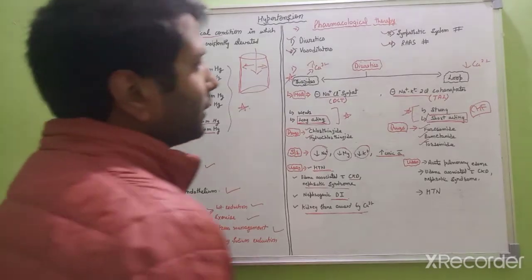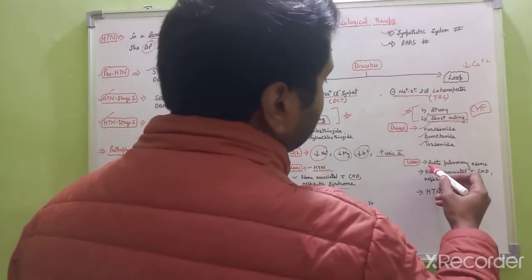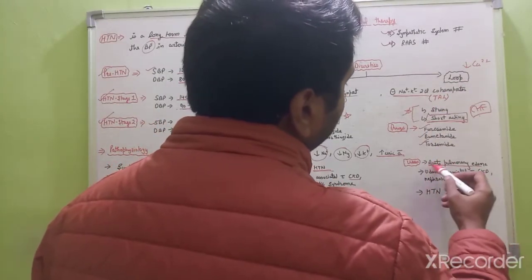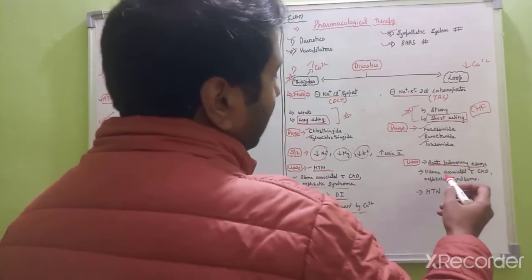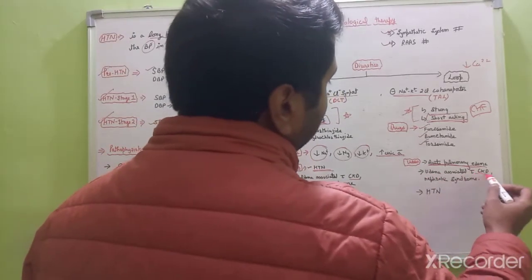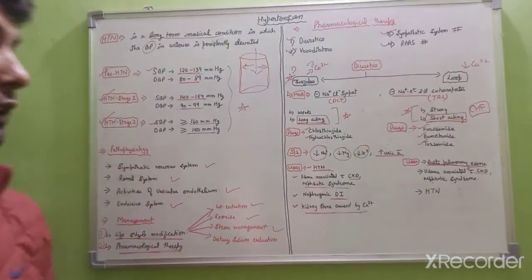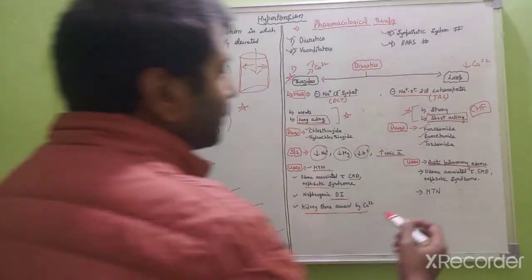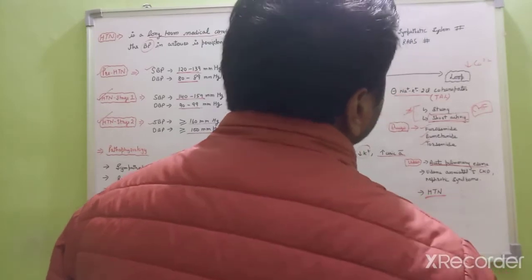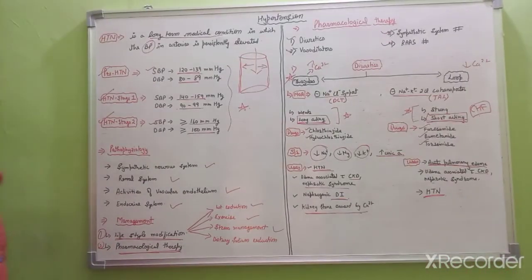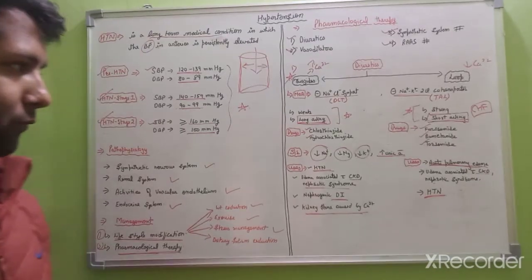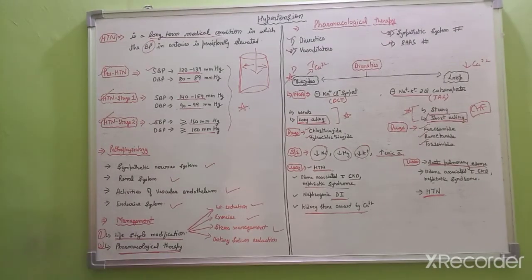Next is uses of loop diuretics. It is used in acute pulmonary edema, or in the edema associated with CKD, that is chronic kidney disease, and the nephrotic syndrome. It is also used in the management of hypertension, but mainly it is used in the management of CHF because it is a shorter acting drug. So this is about the diuretics.